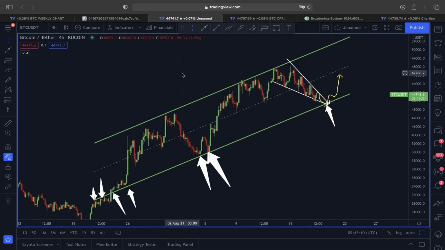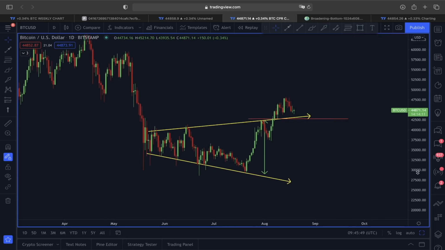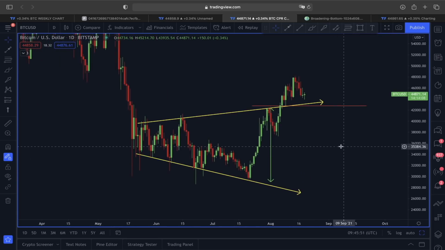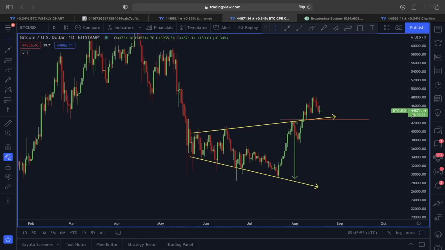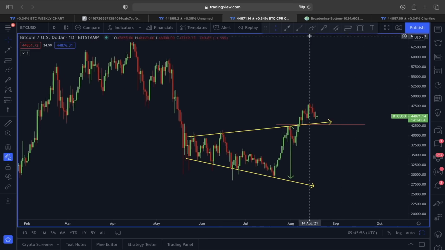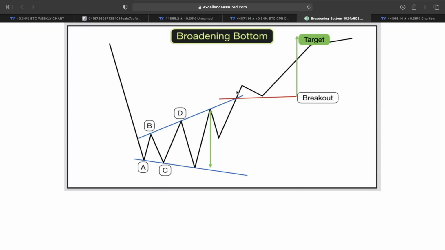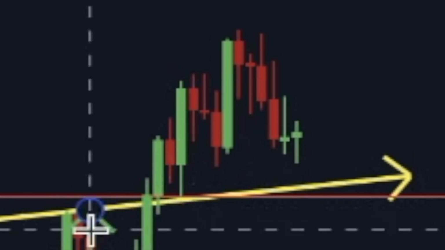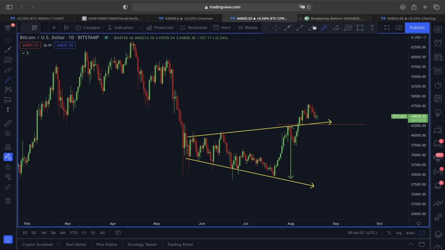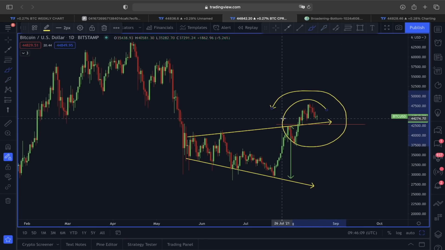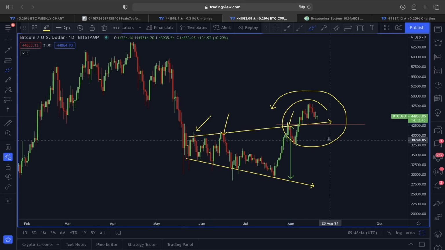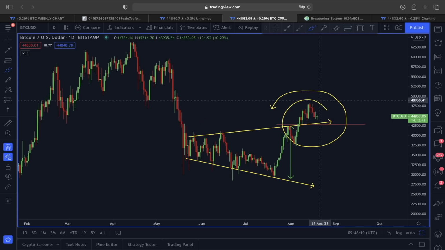And not just because of this one scenario. If we come back to this broadening bottom scenario, which we have also talked about plenty of times in my videos, guys, right now, if you look at this price movement and look at this broadening bottom example, this here is the possible retest. We actually thought the smaller price pullback we saw was the retest, but now this actually looks like a real retest around the upper line area of this broadening bottom, which previously acted as a resistance, and we could see some really nice bounce off this if it plays out as a broadening bottom.